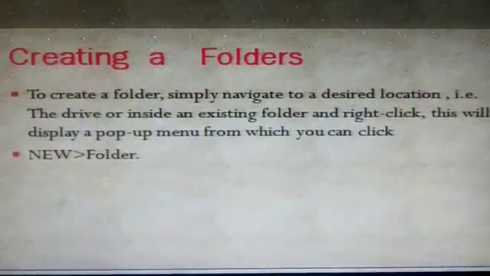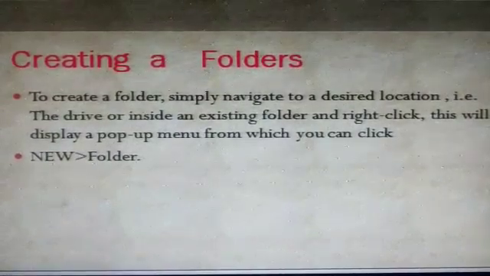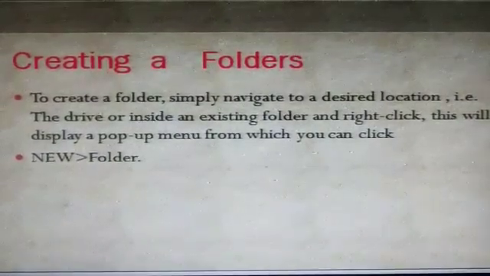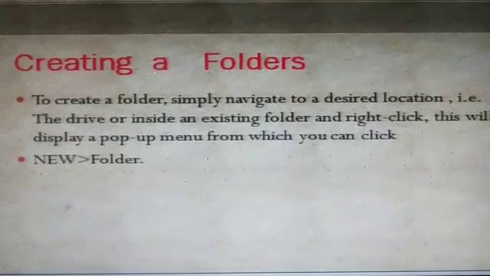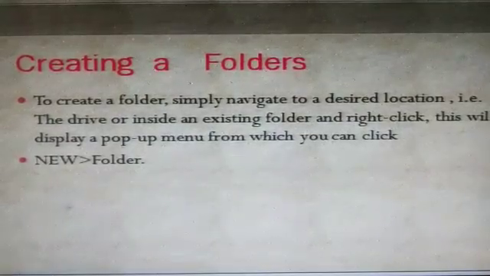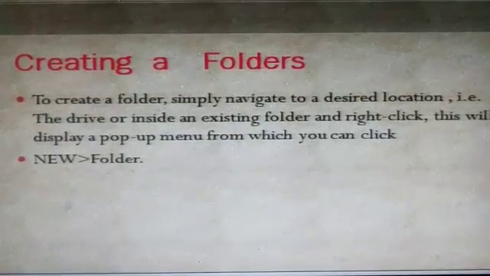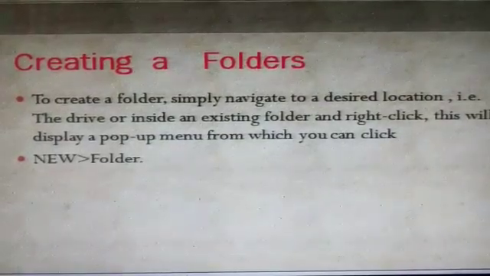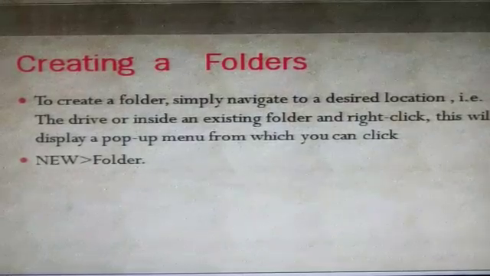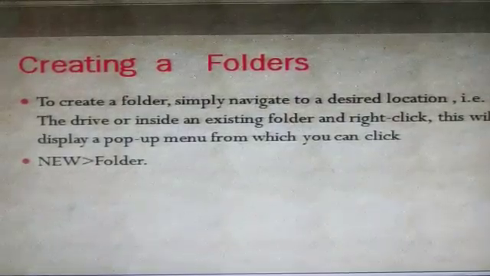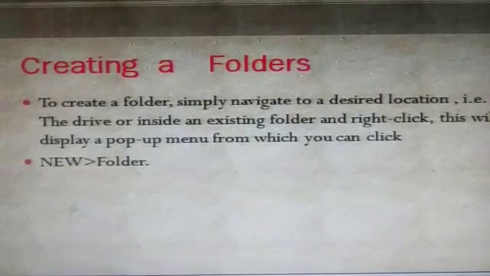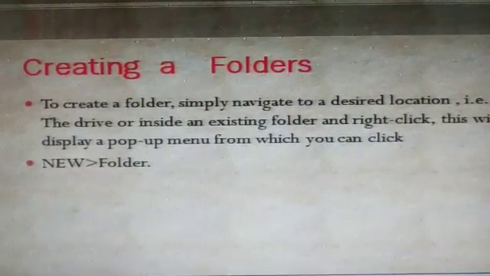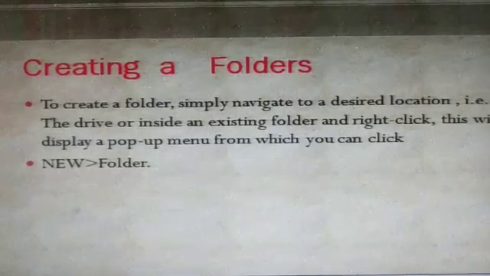Now students, how to create a folder or a file? To create a folder, simply navigate to the desired location, for example the drive or inside an existing folder, and right click. This will display a pop-up menu. First right click, then New, then go to Folder. In this way you can create your folder.